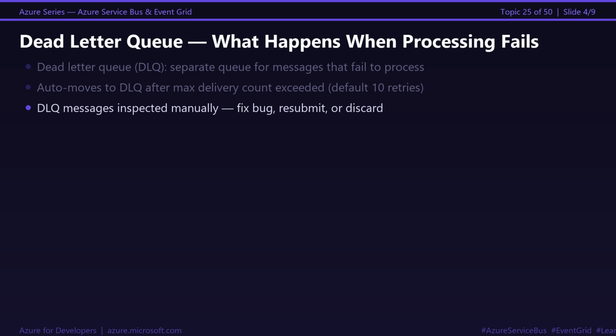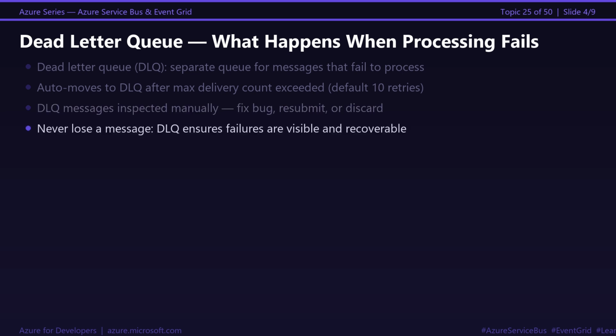Alert fires. Engineer investigates. Finds the bug. Fixes it. Resubmits the dead-lettered messages to the main queue. They get processed successfully. No data was lost. Without dead letter queues, failed messages disappear.